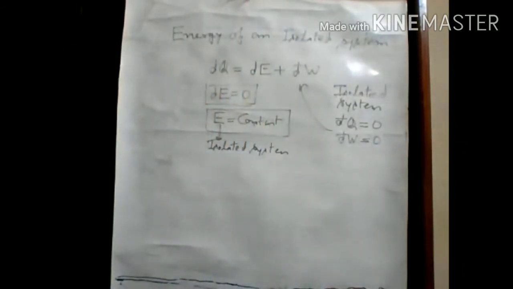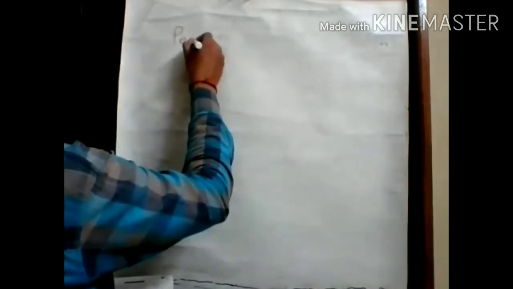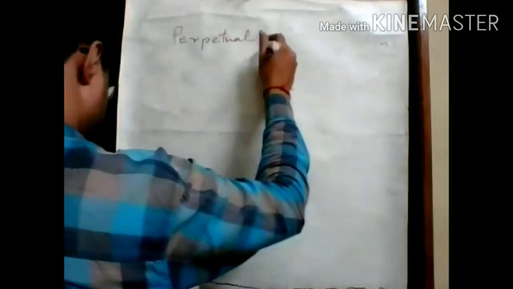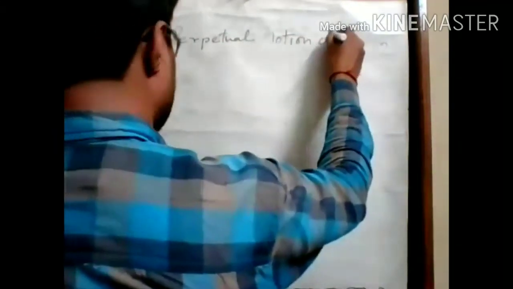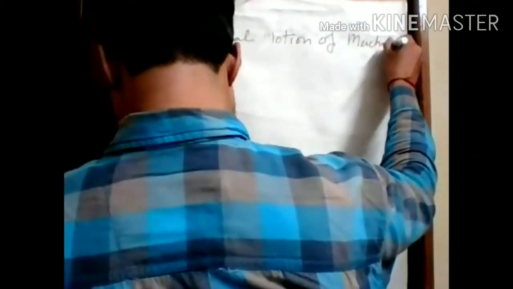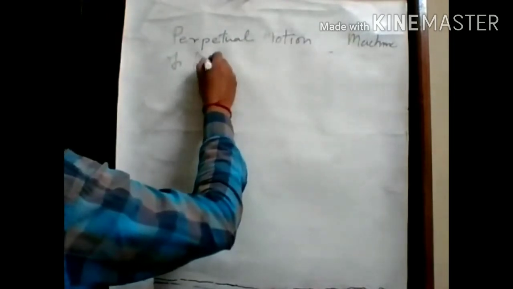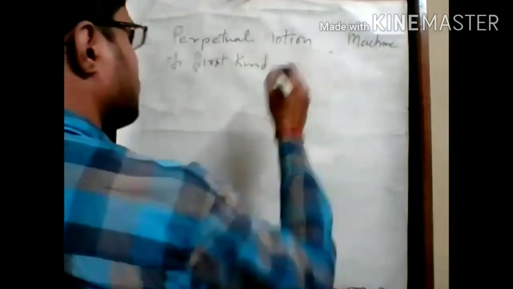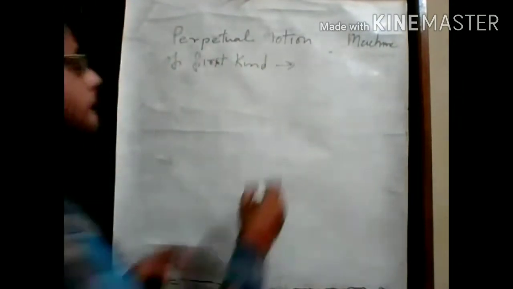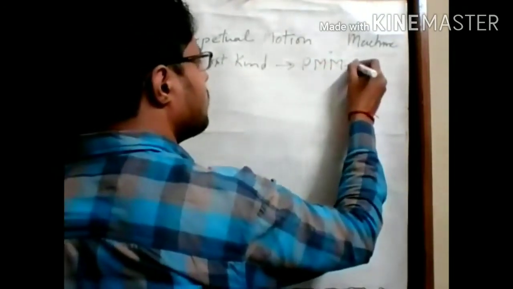Now another important topic of this chapter is the perpetual motion machine of first kind, in short PMM1.